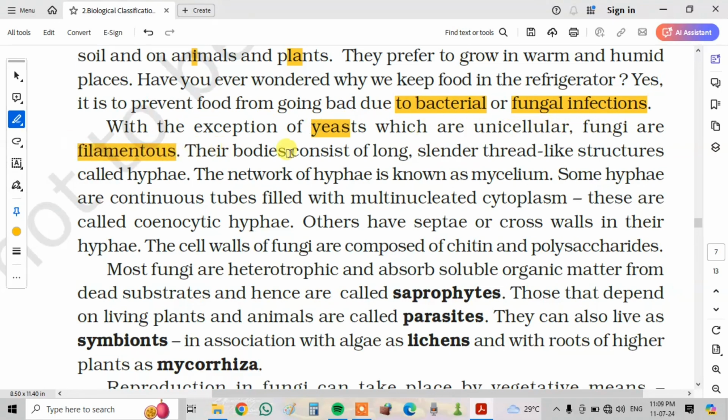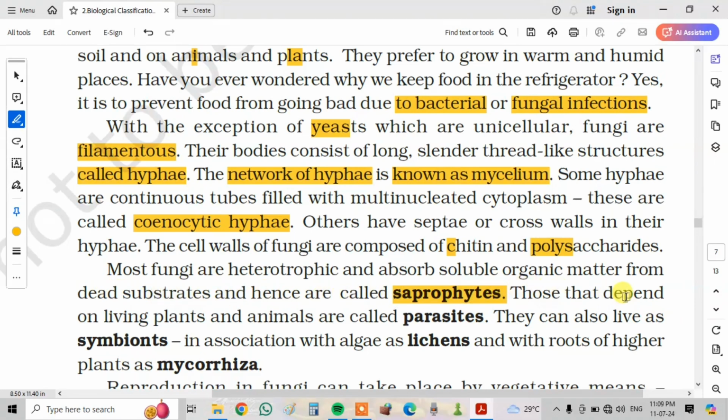Their body consists of long, slender thread-like structures called hyphae, and the network of hyphae is known as mycelium. Some hyphae are continuous tubes filled with multinucleated cytoplasm. These are called coenocytic hyphae. Others have septa or cross walls in their hyphae, and the cell walls of fungi are composed of chitin and polysaccharides.